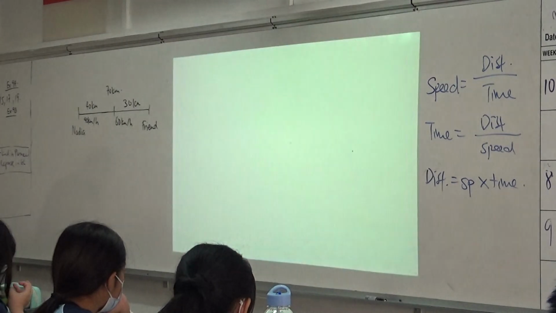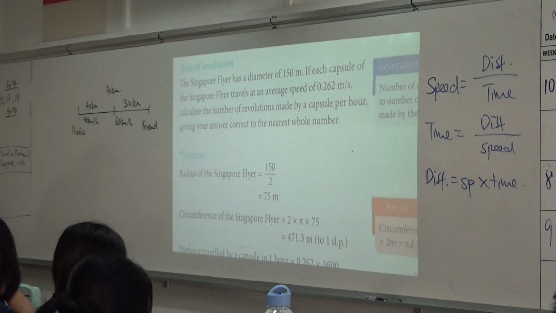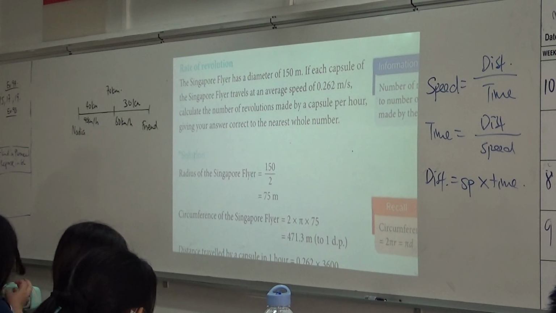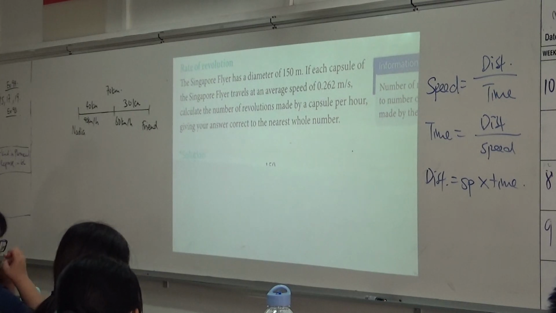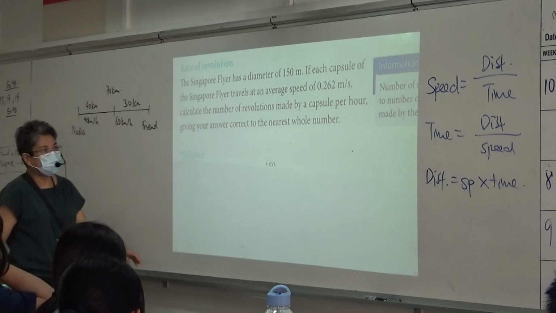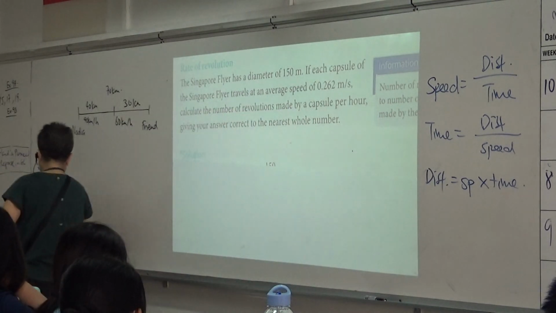Let's move on to example 19. This one is a bit difficult because of some terms they use here. I'm going to teach you what they are talking about. Can everybody look at the board?